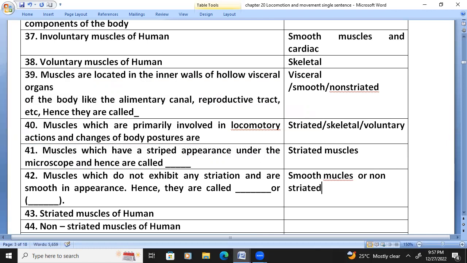Striated muscles of humans are skeletal and cardiac muscles. Non-striated muscles of humans are smooth muscles. Visceral muscles are smooth muscles.